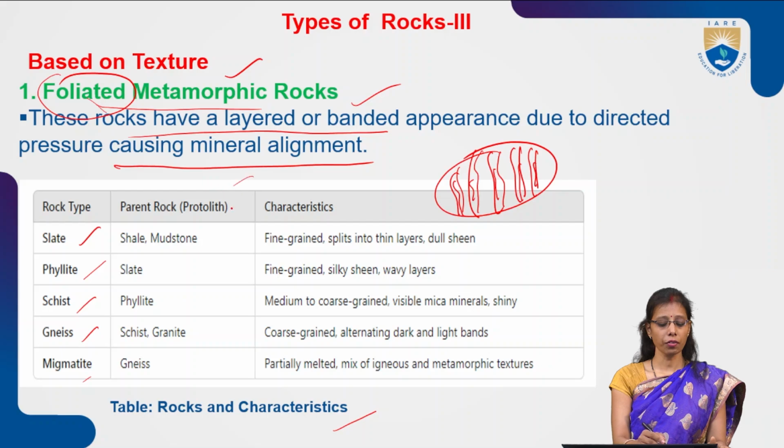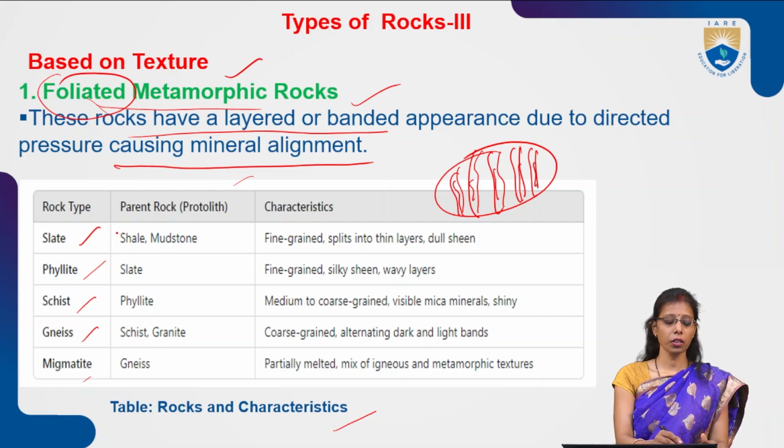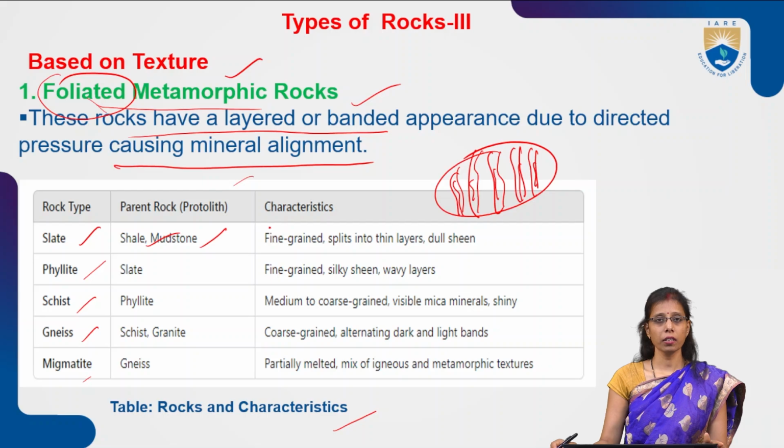Now the parent rock means the rock from where this metamorphism has taken place. The parent rock for slate is shale or mudstone. When the shale and mudstone go through heat and pressure conditions, it is formed as slate. And what are the characteristics here? Fine grain, splits into thin dull sheets. Phyllite has fine grain, silky sheen, and wavy layers.